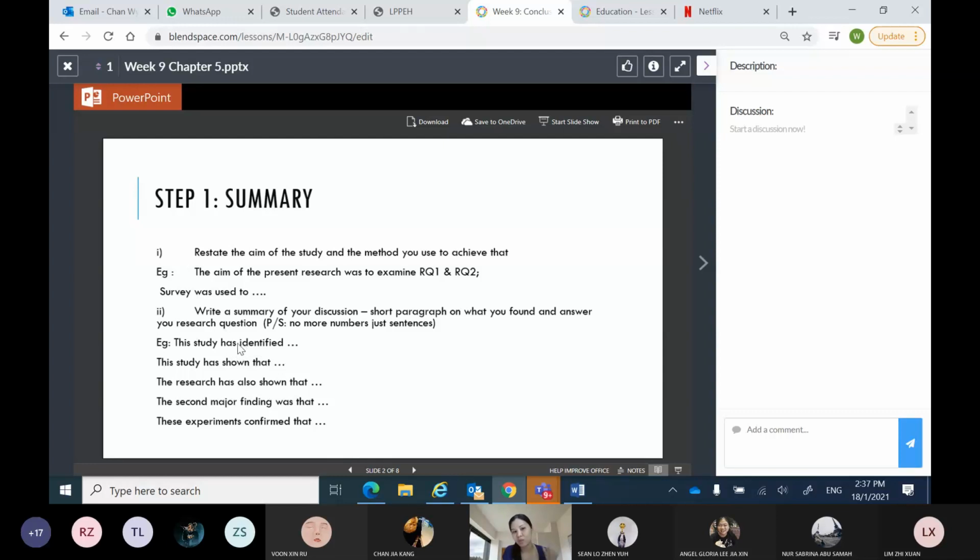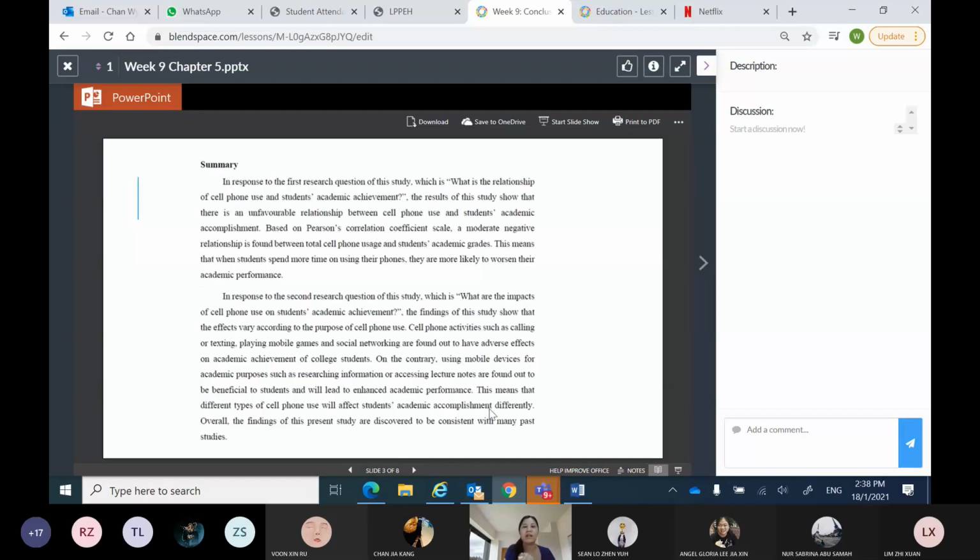Some of the starters will be, this study has identified, this study has shown that, the research has also shown that, the second major finding was that, these experiments confirm that. Okay, so you can use one of these phrases to start your summary. Okay, I will show you an example now. Okay, so summary, can you see?